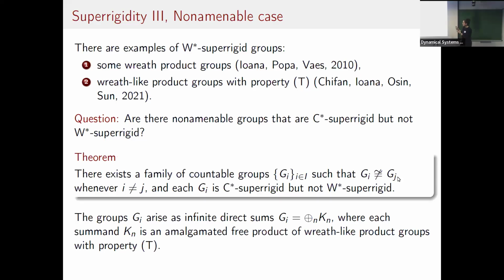So in fact, we construct an uncountable family of countable groups that are pairwise non-isomorphic, where each of them is C-star superrigid, but not W-star superrigid. And these groups appear as infinite direct sums of KNs, where these KNs are amalgamated free product groups of Ritz-like product groups, the groups that were constructed by Chifan, Ioana. What is the cardinality of this set I? It's uncountable, yeah.